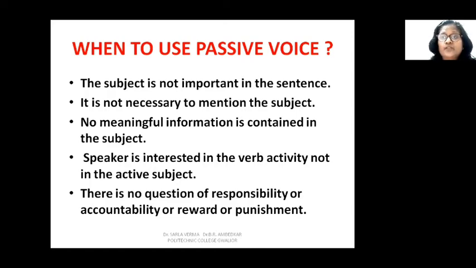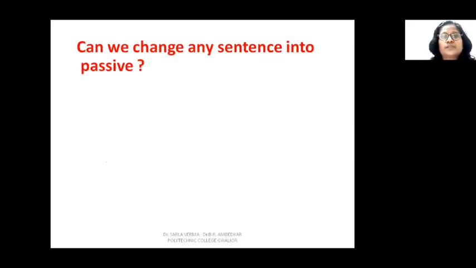When you want to give importance to the subject, when you want to appreciate someone, when you want to credit someone for something good he has done, then we should use active voice. But if this is not the case, we can use passive voice.